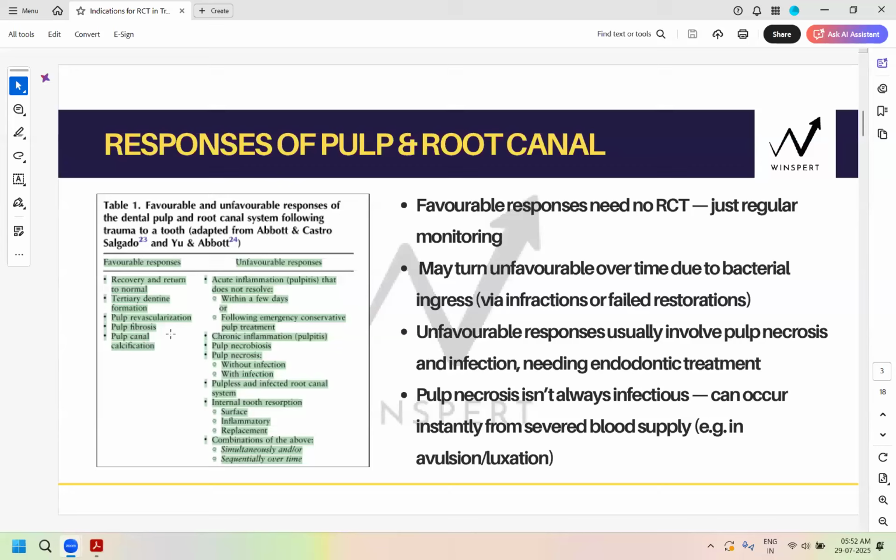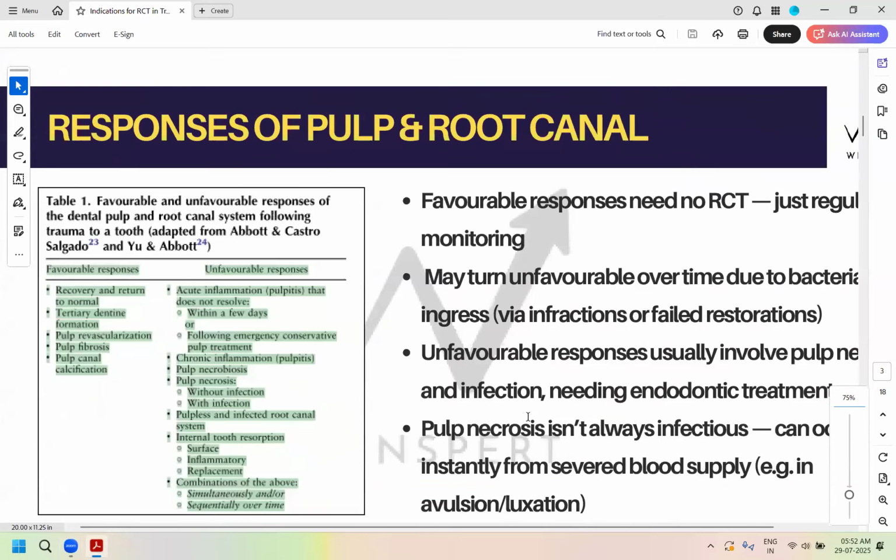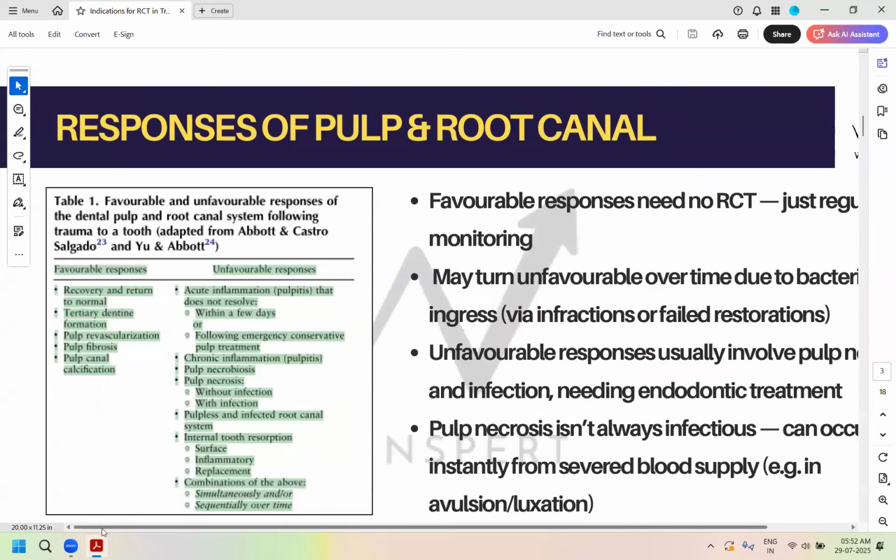Is that clear for everyone? Because we have been having questions where pulp canal calcification was given and all the other signs were from here, and we have been choosing pulp canal calcification as the favorable response. Remember, anyone? We've done this in the Pedo Ortho Ultimate Advanced File Volume 2 classes a few days back.